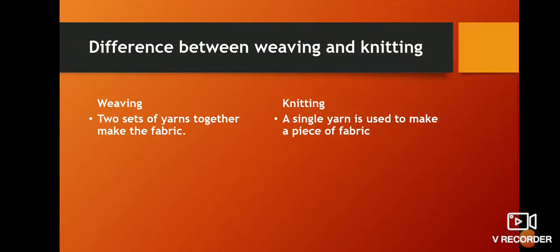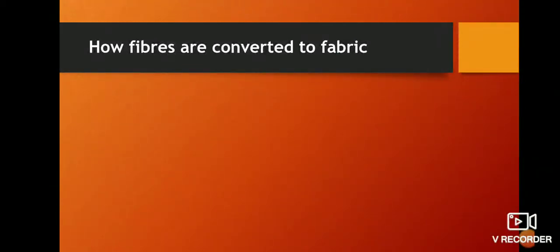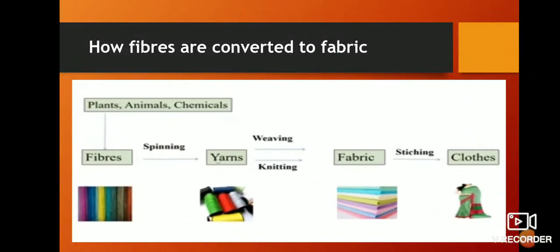So, how can we distinguish, or what is the difference between weaving and knitting? Weaving. Weaving means two sets of yarns together make the fabric. Knitting. A single yarn is used to make a piece of fabric. That's all about weaving and knitting. Now let us once more revise or recall how fibers are converted to fabric.